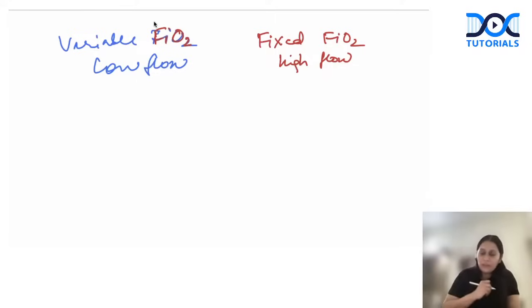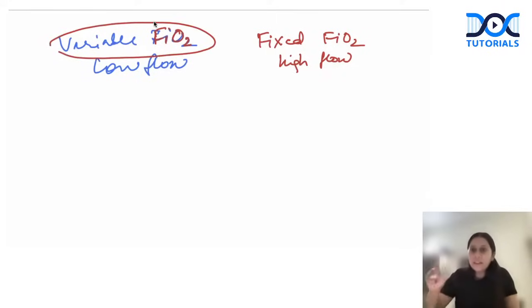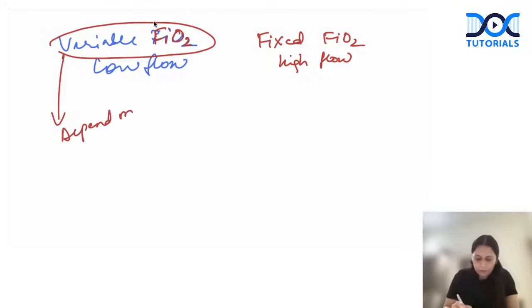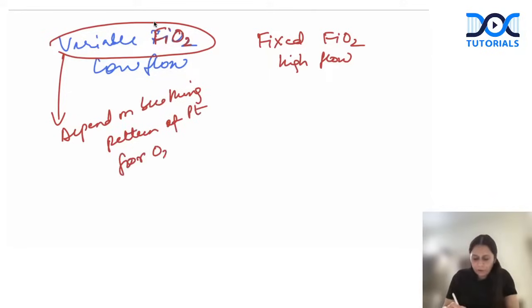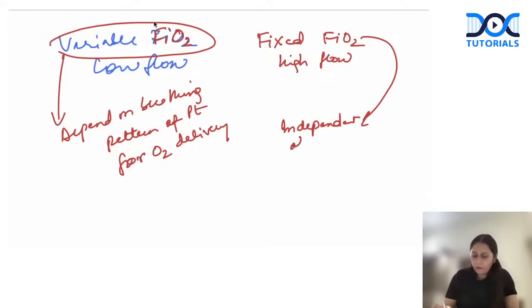Variable FiO2 delivering devices depend on the patient's breathing pattern for oxygen delivery, right? And fixed FiO2 delivering devices are independent of the patient's breathing pattern.